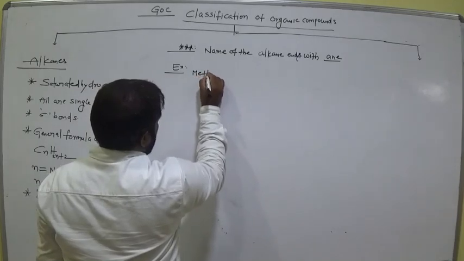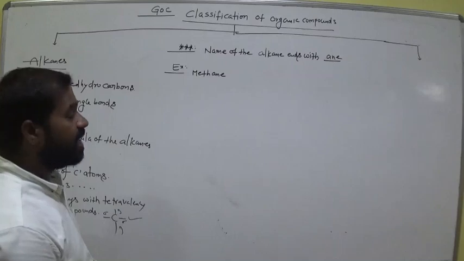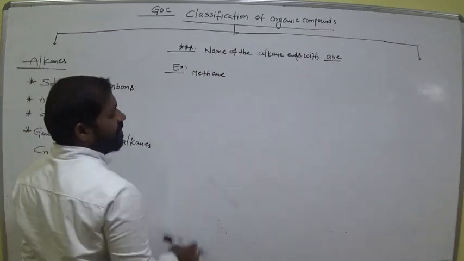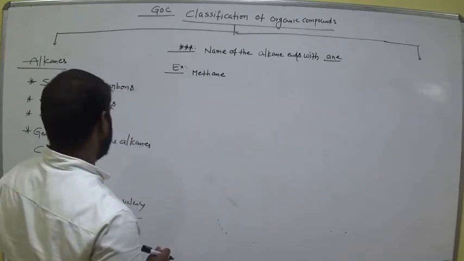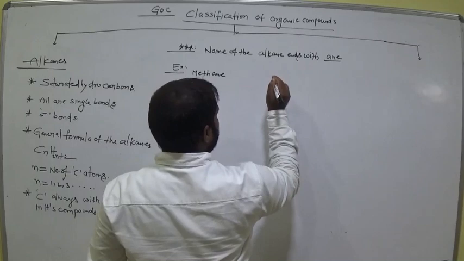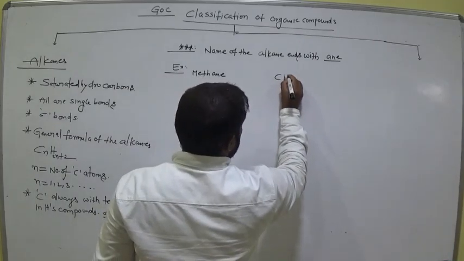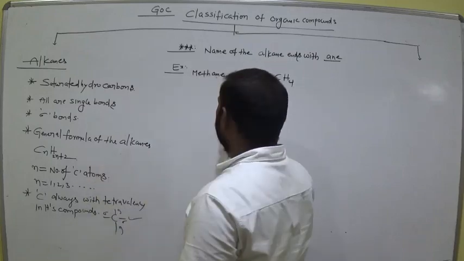Methane. What is the root word? Meth means how many carbons it consists of? 1 carbon. Now keep it in the formula. What is the formula? Methane, and its formula is CH4. Why is it CH4? What is the general formula?